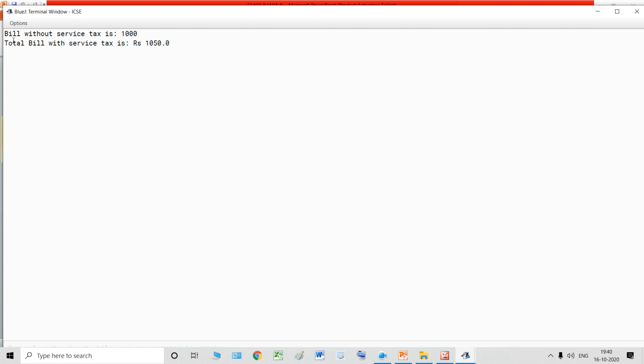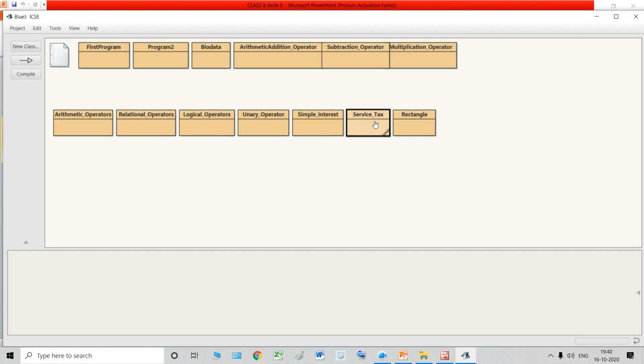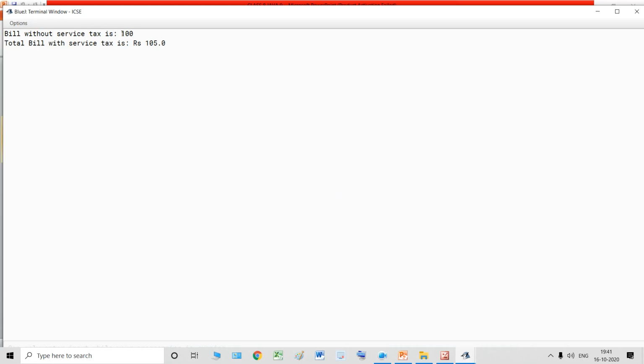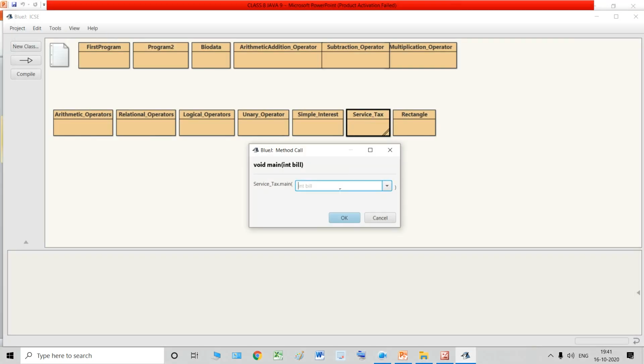See, what is the output? The bill without the service tax is rupees 1000, and total bill with service tax is 1050, because you know that 5% of 1000 is 50. So I hope you understood this program. Every time you run this program, you will get this main method like this, and over here whatever is the value of the bill, you will input that value, and based on that value the output will be shown to you. Every time you run this program, you can input a new value.